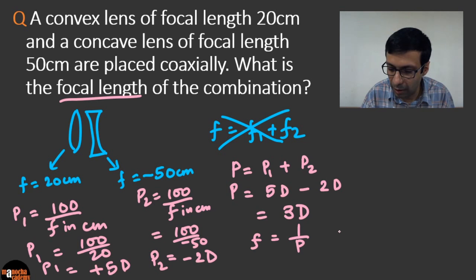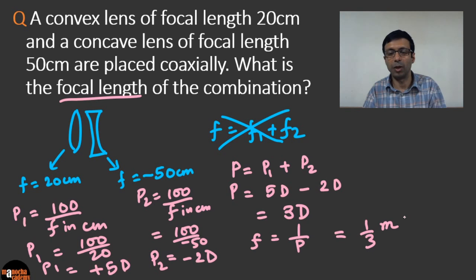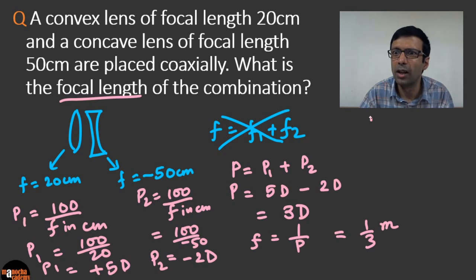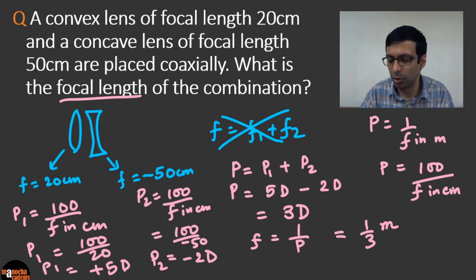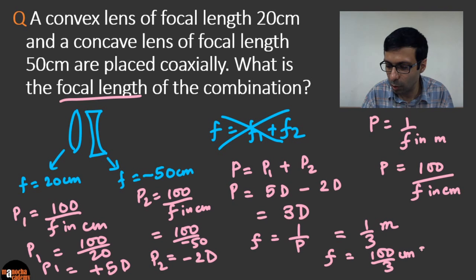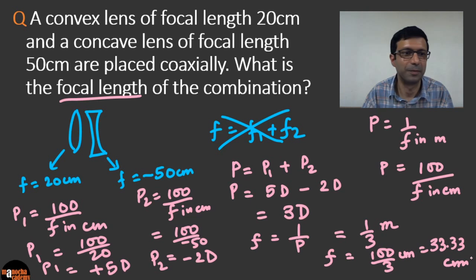So here F is going to be 1/3 of a meter, not centimeter. Note, power has two formulas. Either it's 1 by F in meter, or power is 100 by F in centimeters. So use the right one here. Here we just use 1 by P, so we got the answer in meter. So the total focal length is going to be 100 by 3 centimeters, which is equal to 33.33 centimeter. That is our answer.